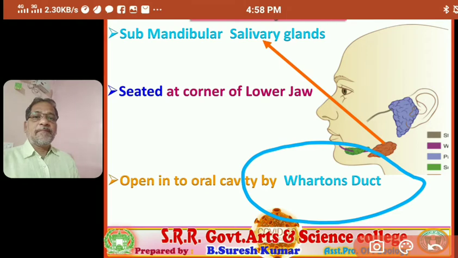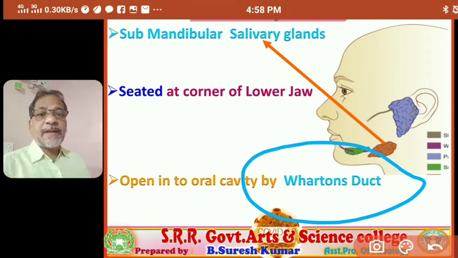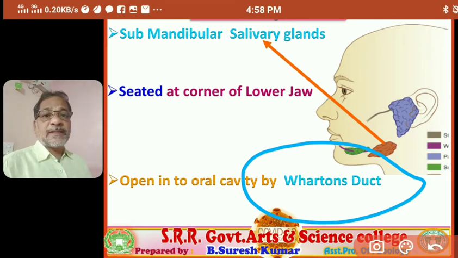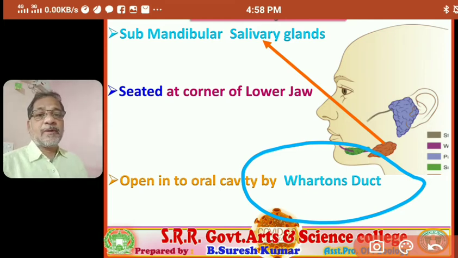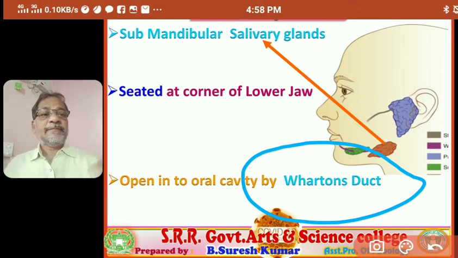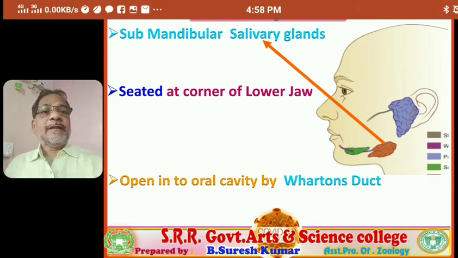The submandibular salivary glands open into the oral cavity by means of Wharton's duct. Important entrance point of view, and it opens at the lower jaw. Right.